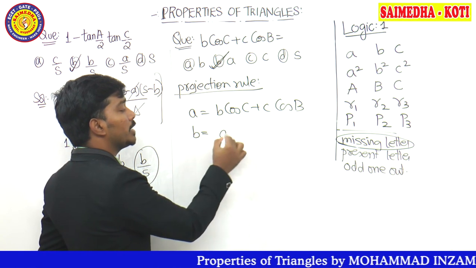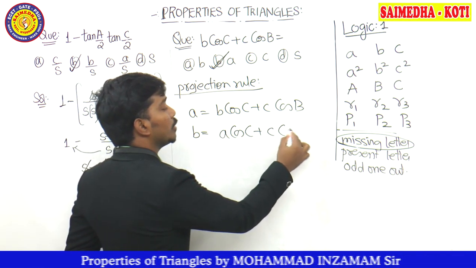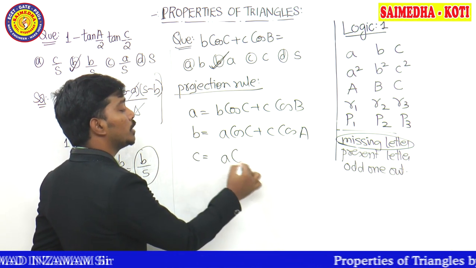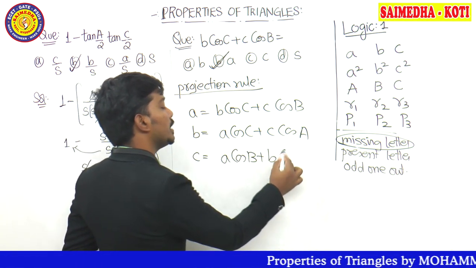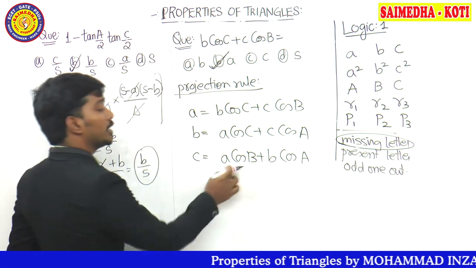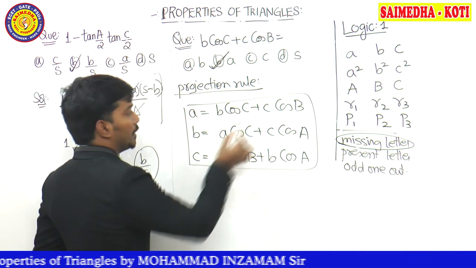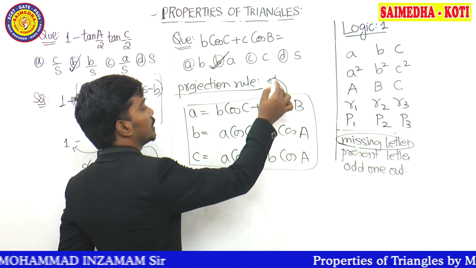Next question is going to become B. If B is there, you can write here A cos C plus C cos A. So what is the missing one? B. Next one is C. C is equals to A cos B plus B cos A. So what is the missing one in ABBA, guys? C. So these are the three questions which you can remember, and this formula is none other than called as projection rule.